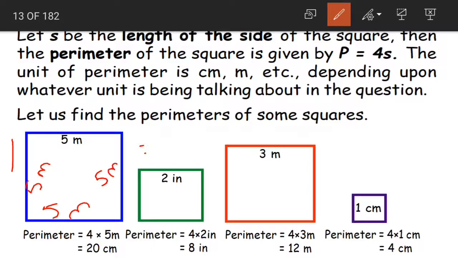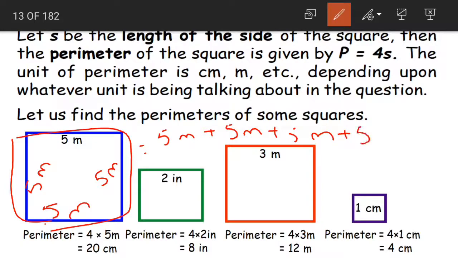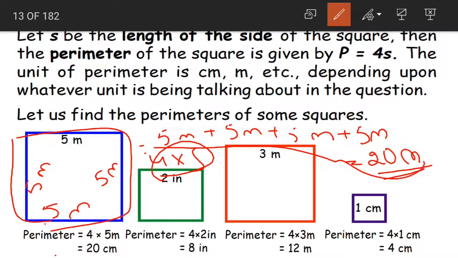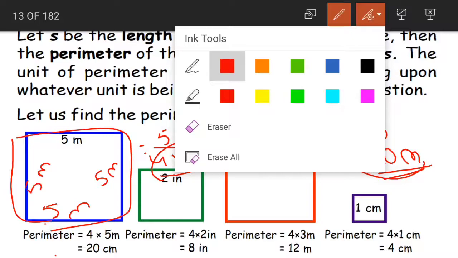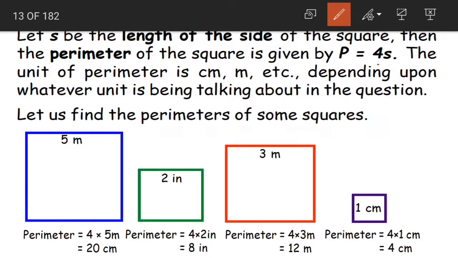Now, if you remember in the starting, what did we do? We added all the sides to find out the perimeter, right? So, let us add 5 meters plus 5 meters plus 5 meters plus 5 meters. When we add all these together, the value would be 20 meters only. So, if we use the formula, that is 4 into S, or if you add the lengths directly also, the answer is 20 meters itself. Is this clear, children? What is the formula to find out the perimeter of the square? It is nothing but 4 into S.